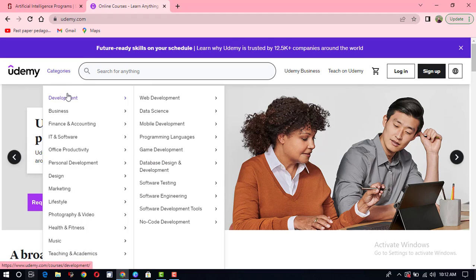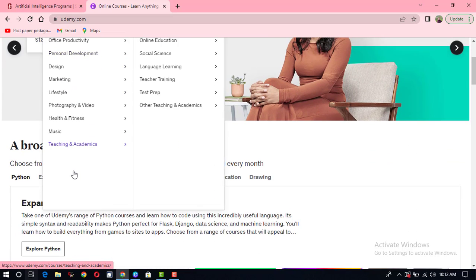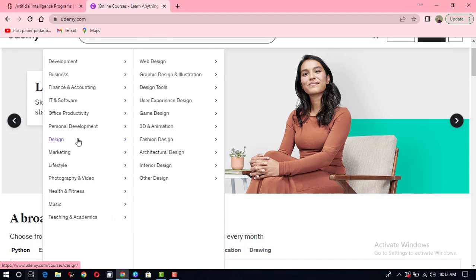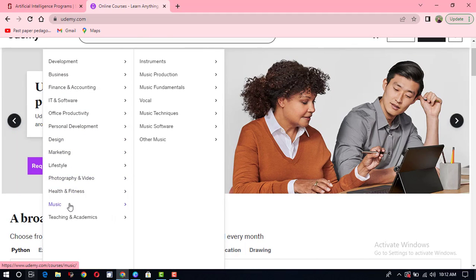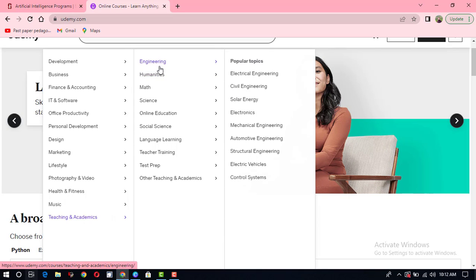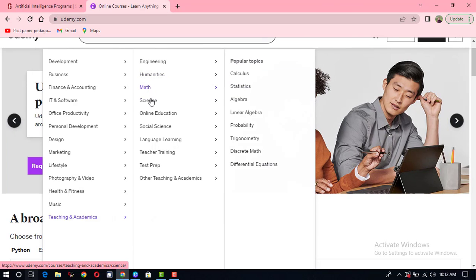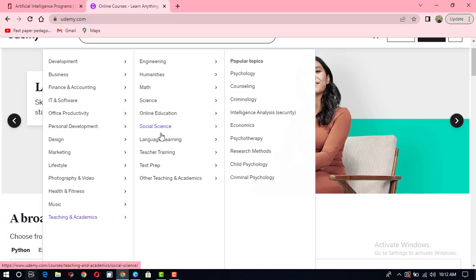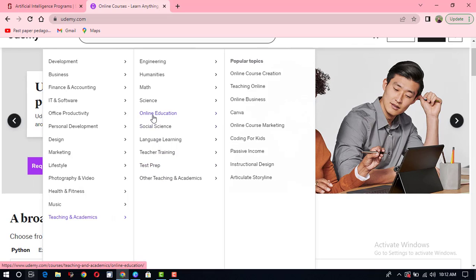There are bundles of courses available related to your job skills. For example, I want to select a course related to my specialty, engineering. Then I need to go to teaching and academics. Here you can see engineering, humanities, math, science. In humanities there are different kinds of courses available: maths, science, online education, social sciences, language learning, and teacher training, many courses available.